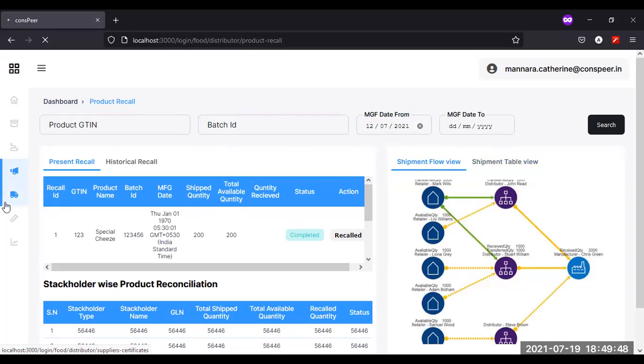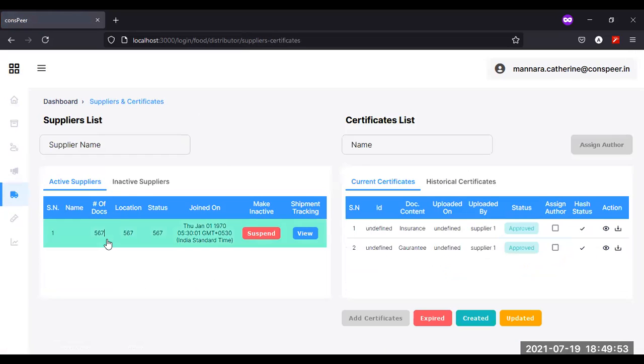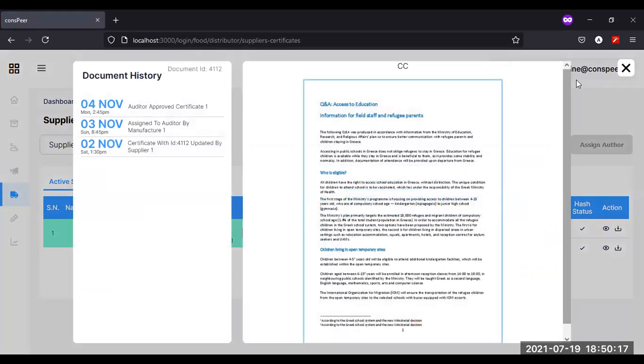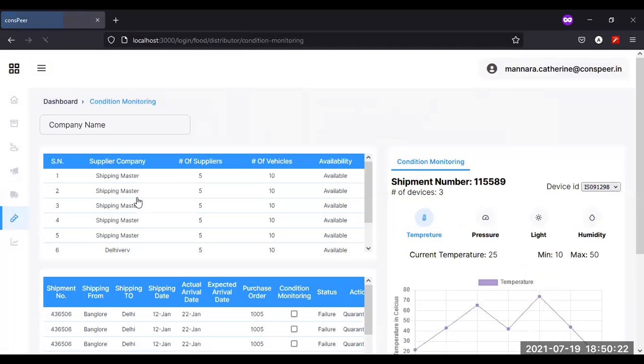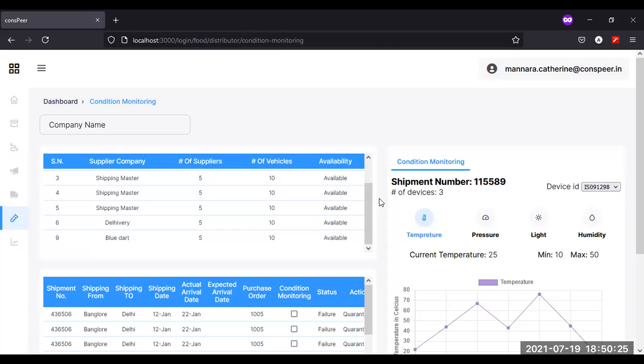So next, what happens is some of the distributors would be able to see what certification is provided to the segment through which the product is coming. Actually, 5, 6, 7 came here. Okay. And currently the distributor can't add a certificate or assign an author because it is the right of the supplier. So we could only see what is added with the certification. Okay. So he could see that only. And this is also the supplier history that he has got.